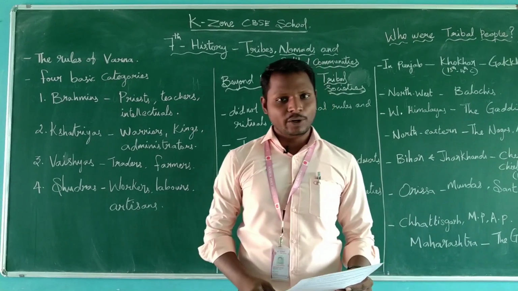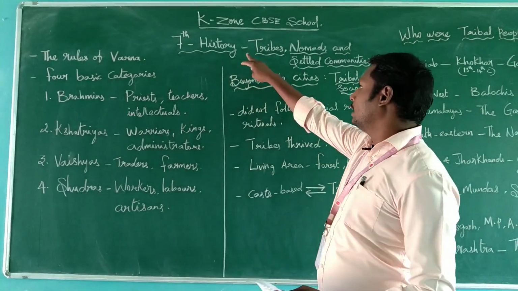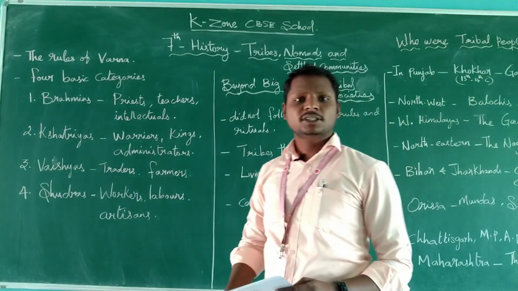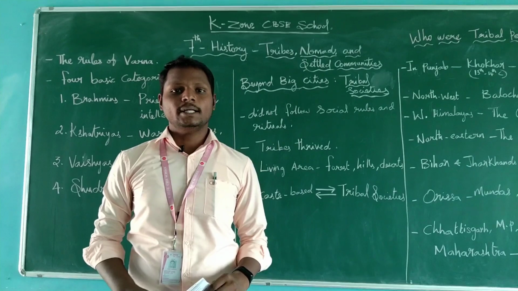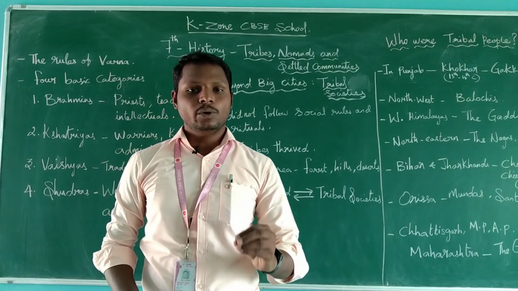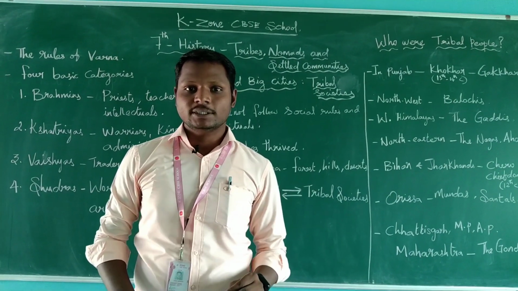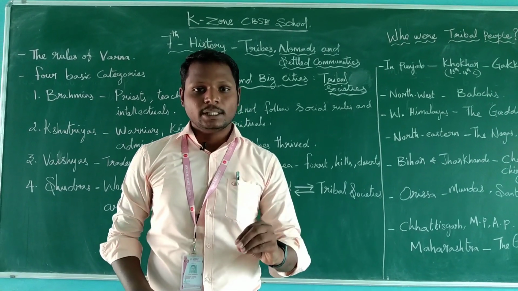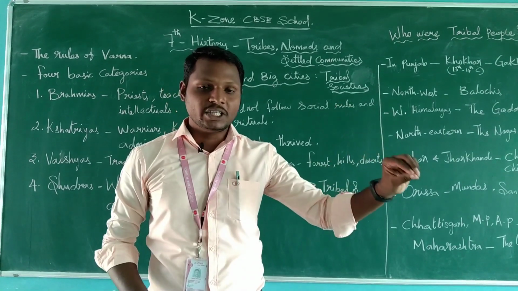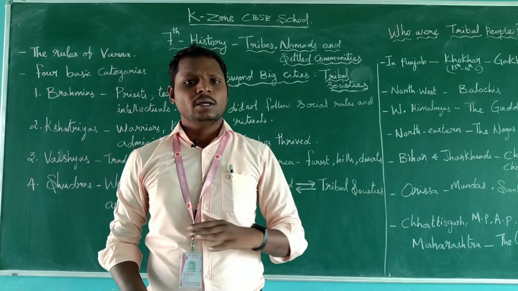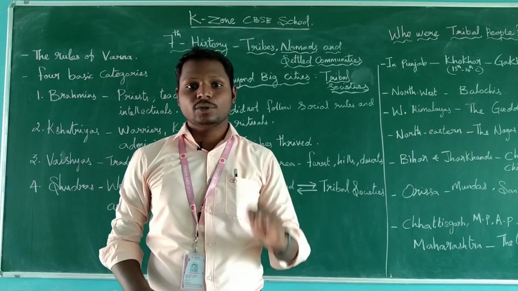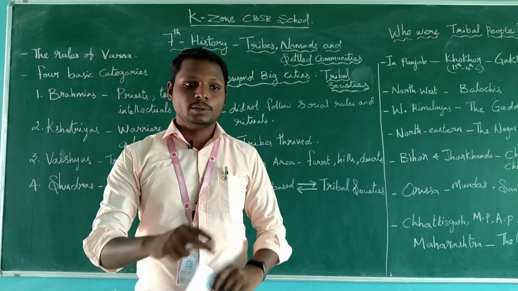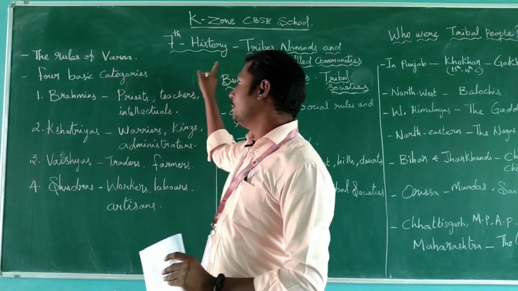So today we are going to discuss the topic history lesson, tribes, nomads and settled communities. So this is our topic today. In that, first we need to know who are tribes. Children, you have already learned in 6th standard who tribes are: the people who lived in a forest area, hilly area or a place we can't reach easily. That kind of people are called tribal people. We are going to see more things about these tribal people.